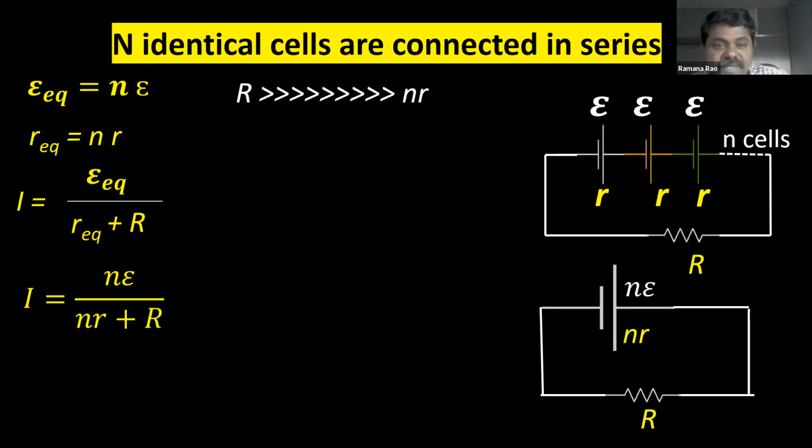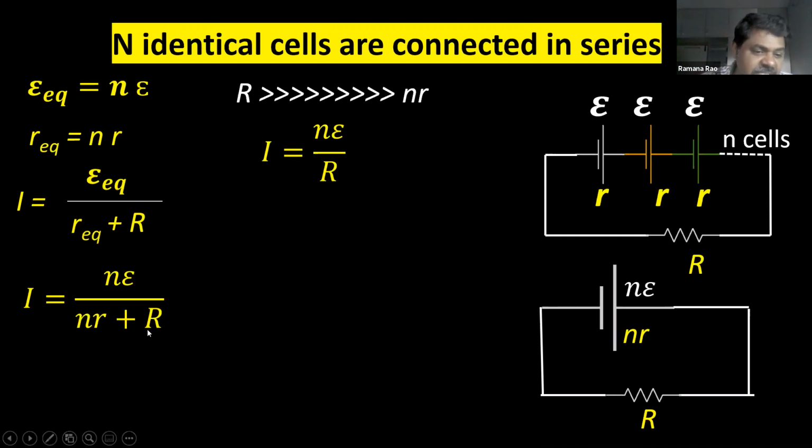That is an approximation. Observe carefully, children. If capital R, external resistance, is very high when compared to N r, then it can be neglected in the equation. So we have N epsilon by R. We are neglecting this internal resistance because this is very high.